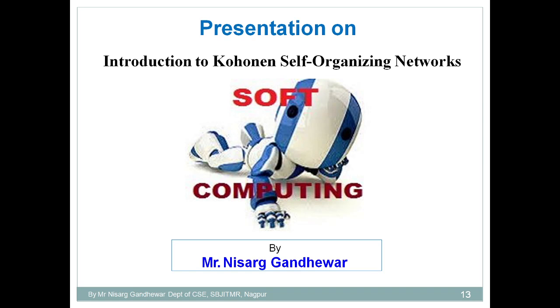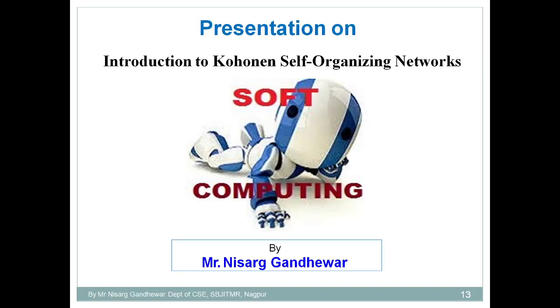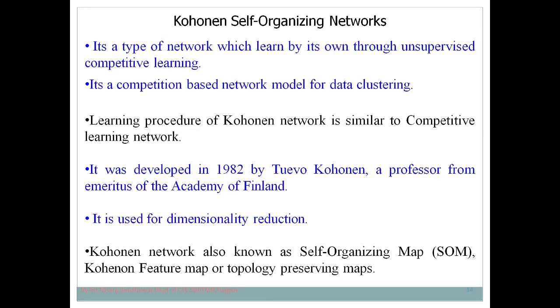See, the thing is very simple. Why is it called a Kohonen self-organizing network? Because it was introduced by a scientist, Teuvo Kohonen. It was developed in the year 1982 by Kohonen, a professor from the Academy of Finland. That's why it is called a Kohonen self-organizing network.